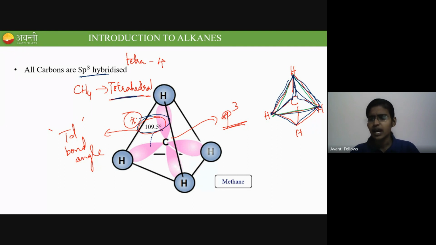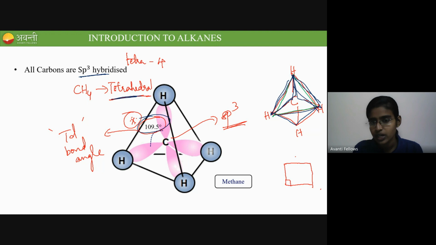Why is the angle like this? That is the tetrahedral bond angle, no? Let me take a square. This doesn't look like a square, but anyway, let me erase and draw a new one for you. Divyanush, just listen. So this is a square.